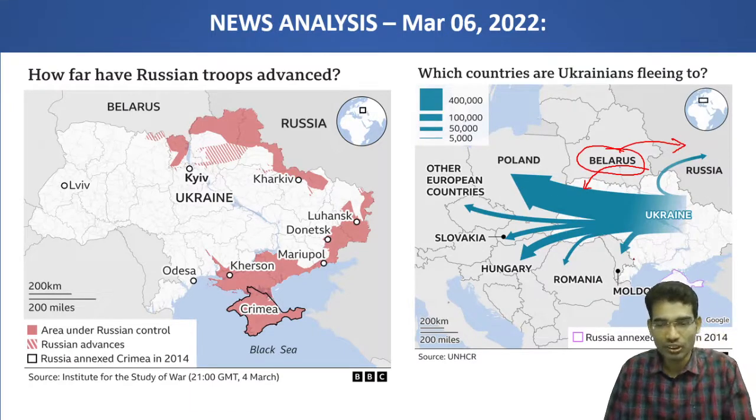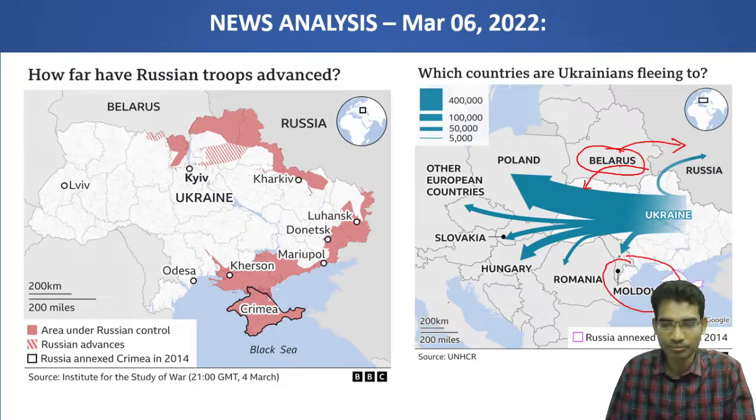This news is particularly highlighting Moldova, because Moldova is one of the poorest countries in the European continent and the population is also hardly 2.5 lakh people. Already 2 lakh refugees have entered Moldova territory. This is creating further troubles for Moldova society and Moldova social health systems. This is why the High Commissioner is particularly warning about Moldova.